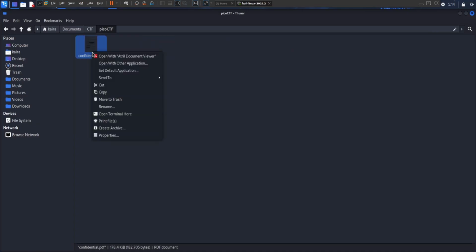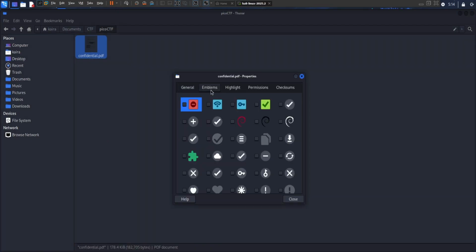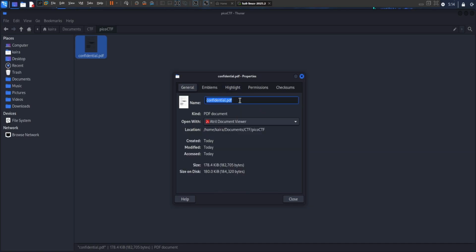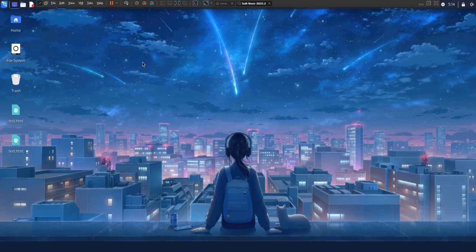We have to check the metadata of this file. All the information that is present here would not be of much use, as we need to analyze the metadata. So I recommend we open a browser.